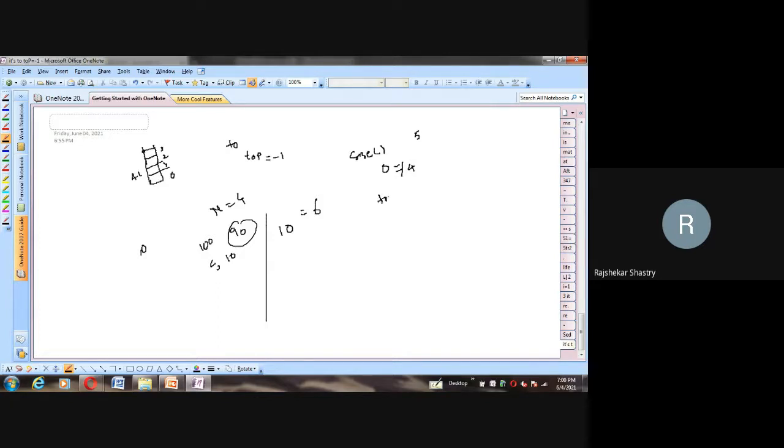So what we do, we increment the top by 1. Top is currently -1, and we are adding 1 to that. The resultant is 0. So that means top is now moved to the 0th location. Top is pointing to this location.